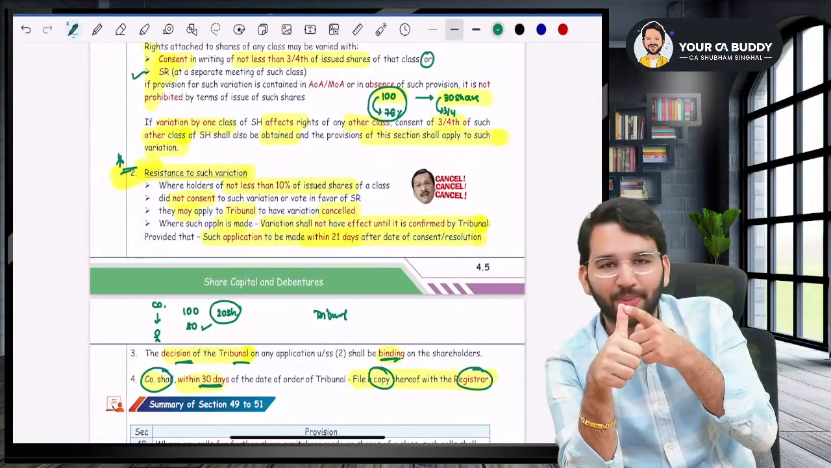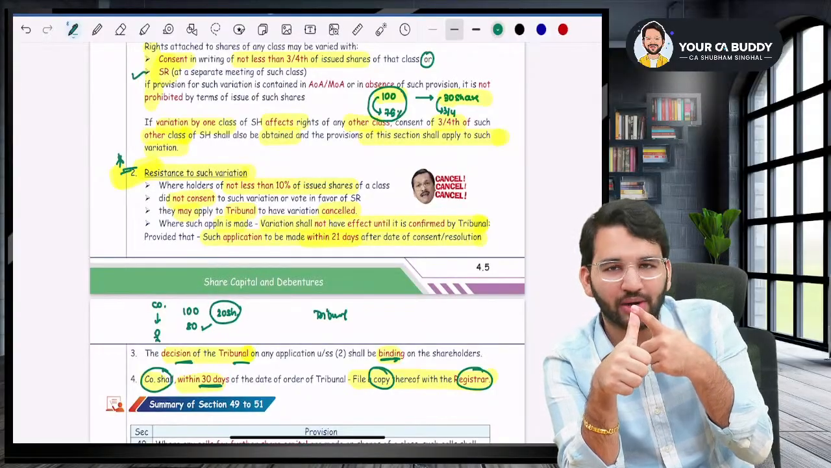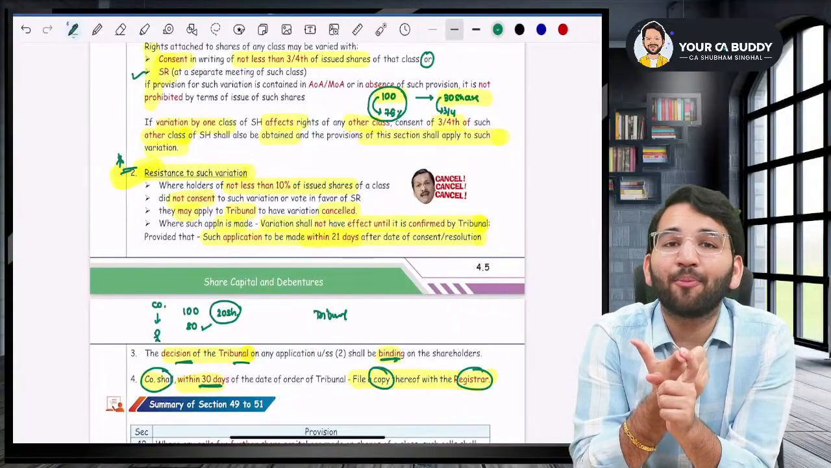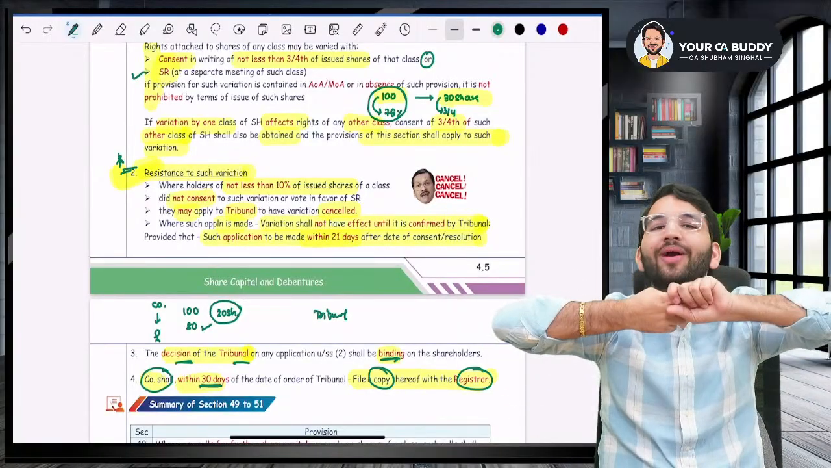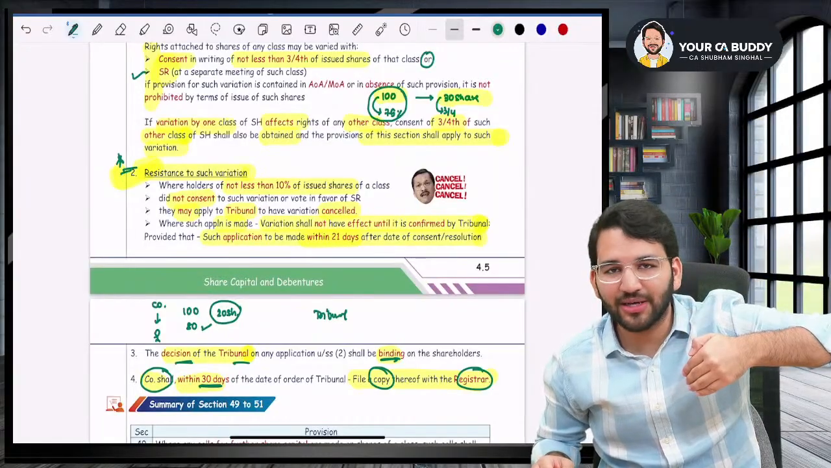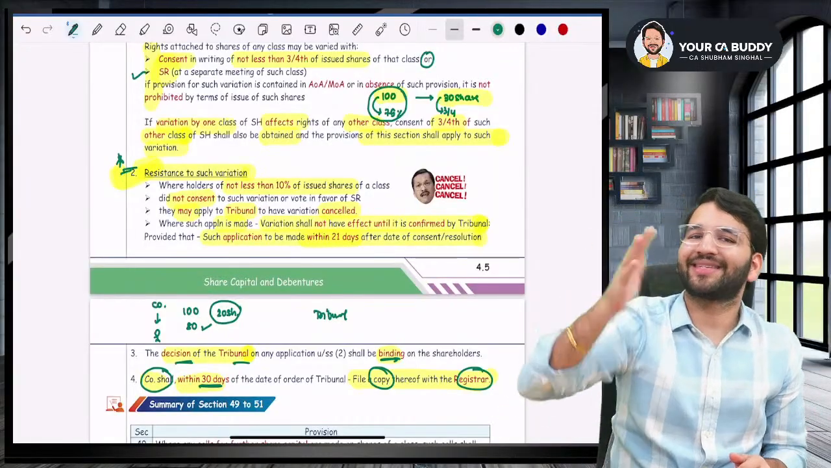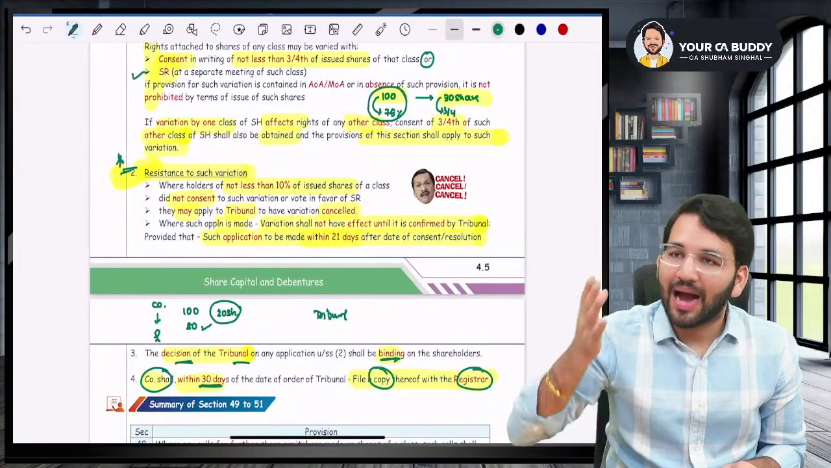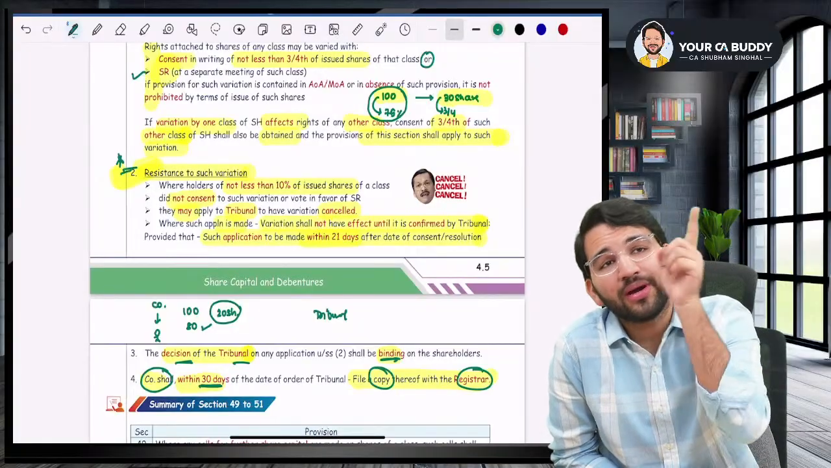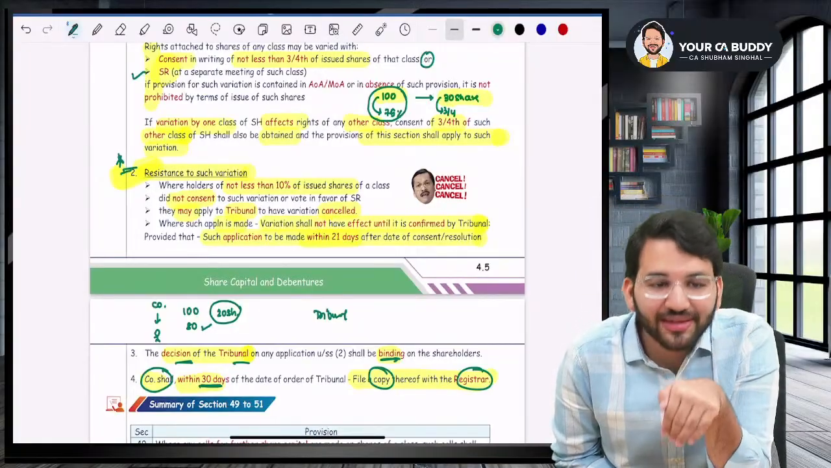It should be authorized by the MOA or AOA, or if it is not authorized by the MOA or AOA, it should not be prohibited by the terms of the issue. If these two conditions are satisfied, then you will get the consent of 3/4 of the issued class, or you will pass an SR. Either this or that. After doing this, you will do the variation. Sir, SR of which shareholders? Only those relevant shareholders.